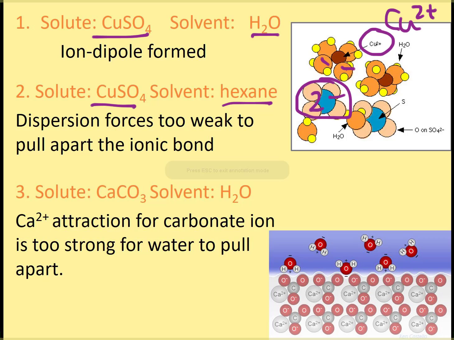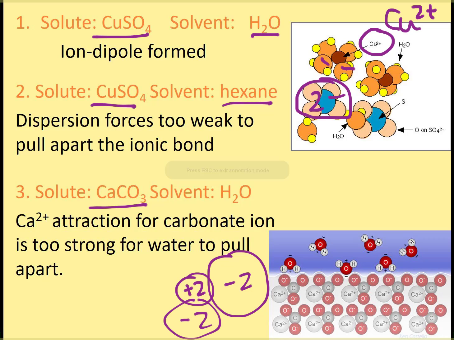Let's look at this bottom, number 3. This is a case of a solute being non-soluble. You might think that it would dissolve in water, but when you look at it, the calcium has a +2 charge and the carbonate is pretty large, and it's a -2, and the lattice energy is just too large for the water to be able to pull it apart. So this will end up staying together as a solid, so it is an insoluble compound in water.